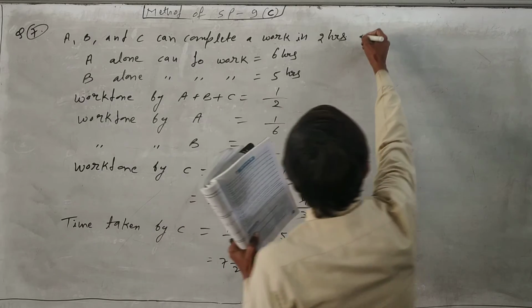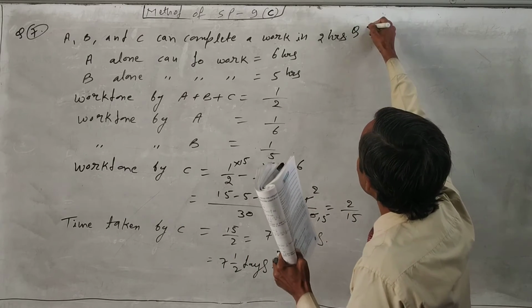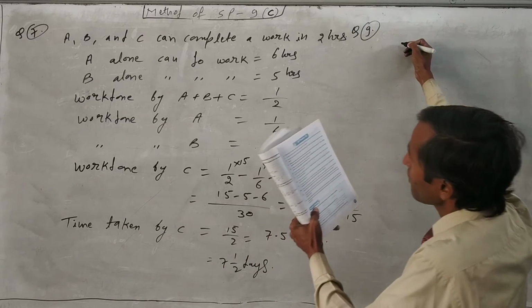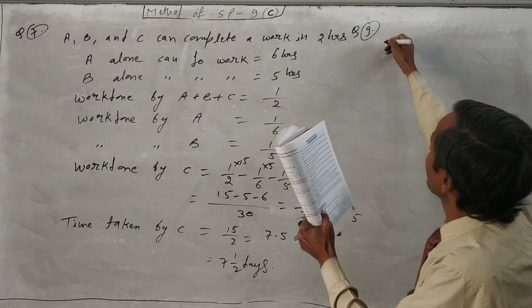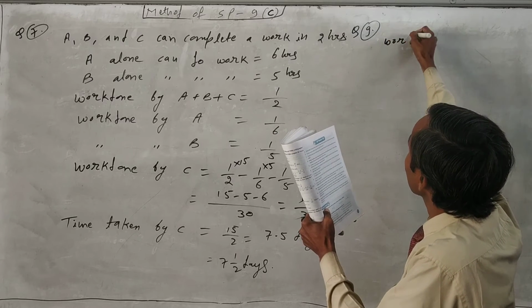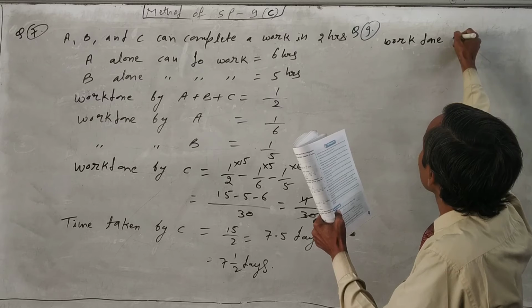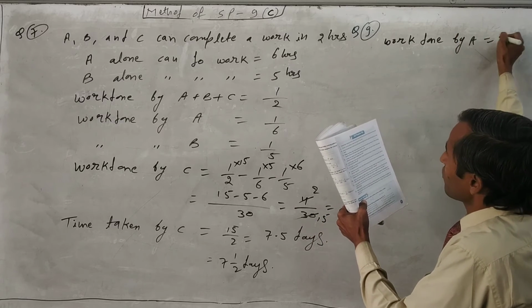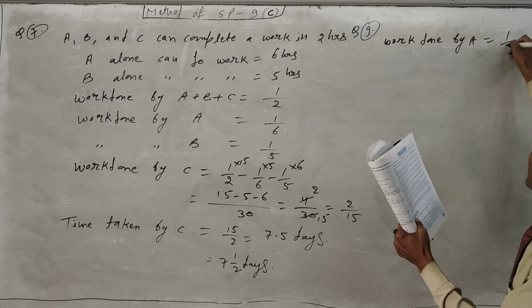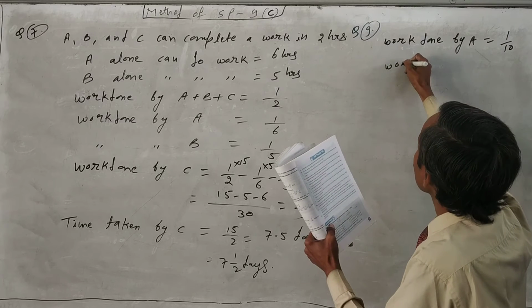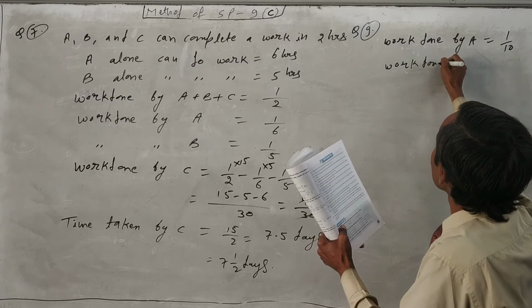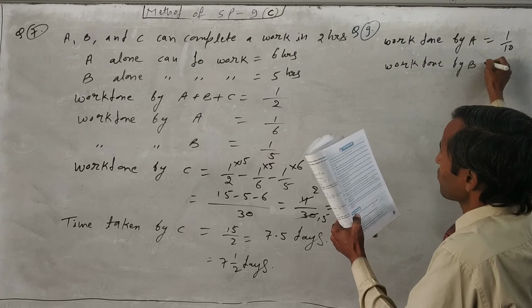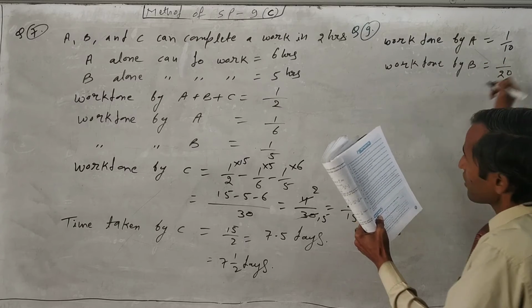So first of all, we will find it for question number 9. Just find the work done by A. Work done by A is equal to, here 10 days is given, so 1 upon 10 will come. Now work done by B is equal to 1 upon 20 will come.